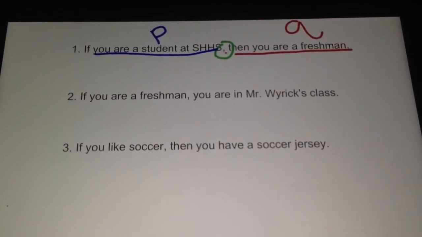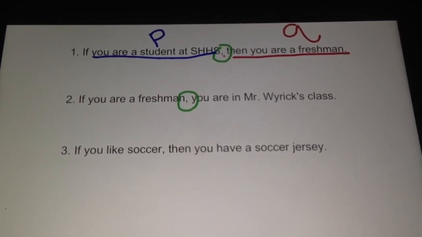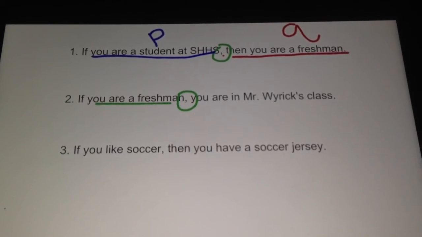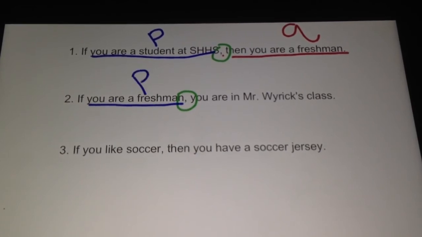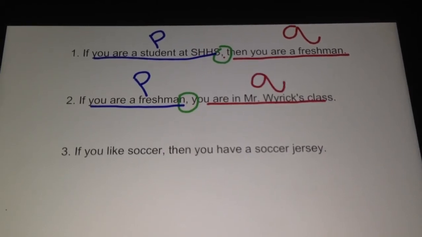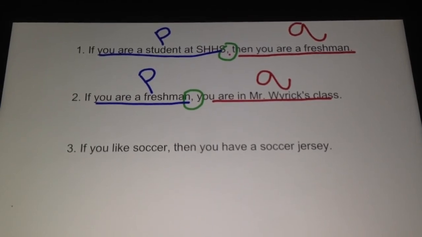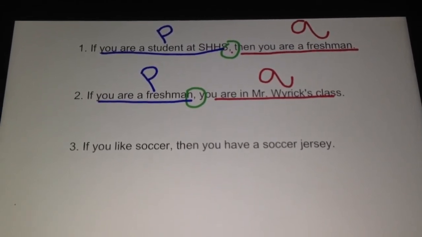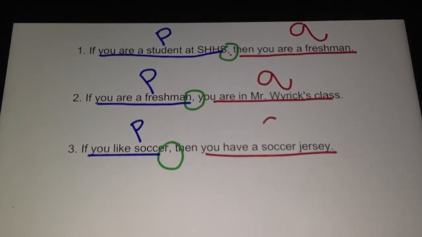So I'm hoping you found the comma. And then the first part before the comma, let me do it in a different color. Let me be consistent. Anything before that comma is the P. Anything after the comma is the Q. So try the third one. Again, pause the video. So find the comma. Anything before the comma is the P. Anything after the comma is the Q.